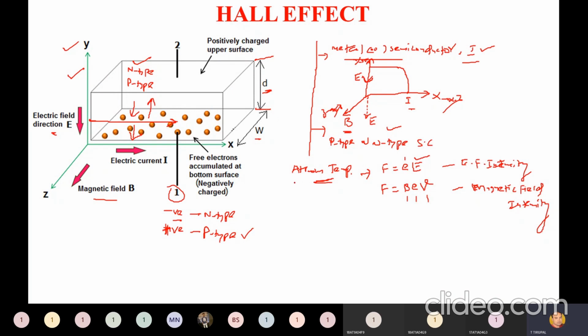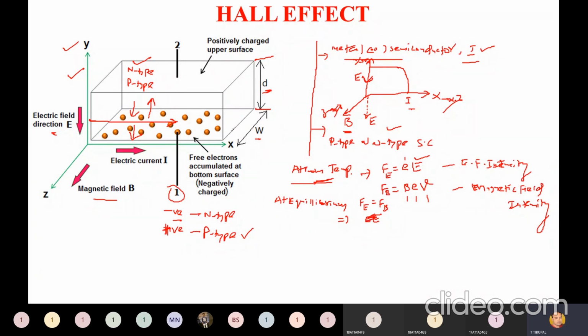Now at equilibrium position, or at room temperature, what happens is the force exerted by the electric field intensity is equal to the force exerted by the magnetic field intensity. That means F suffix capital E is equal to F suffix capital B. This is called F suffix capital E and this is called F suffix capital B.